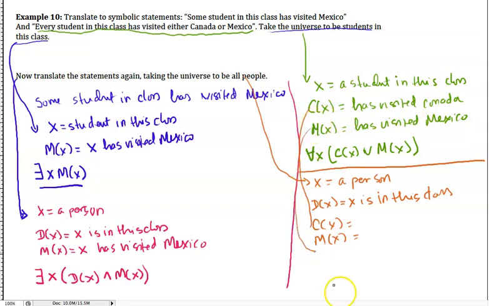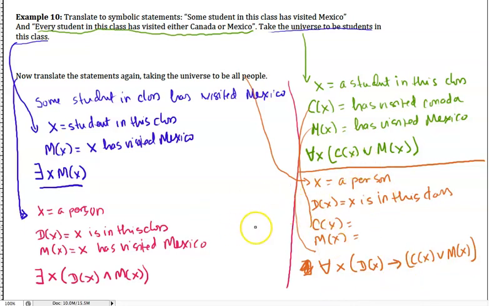We're looking at every student in this class has visited either Canada or Mexico. So for every X, every person in the world, we have to specify that if that person is a student in this class, then they have either visited Canada or they have visited Mexico. There we go. That's the translation of that statement.